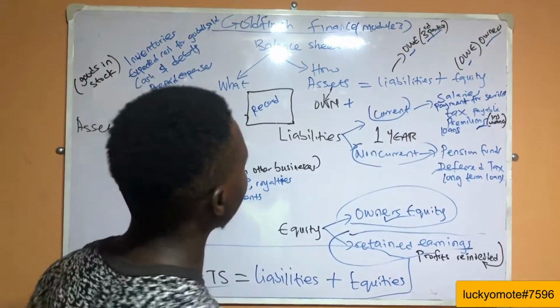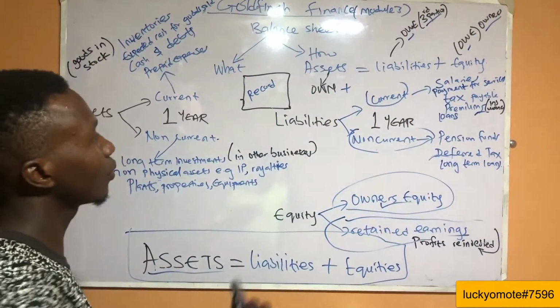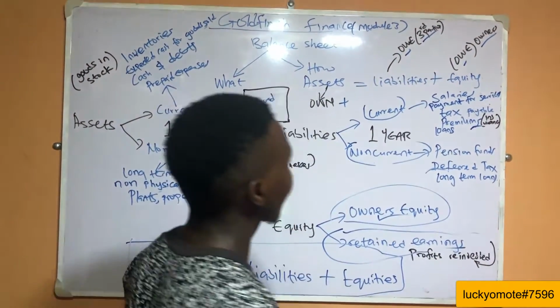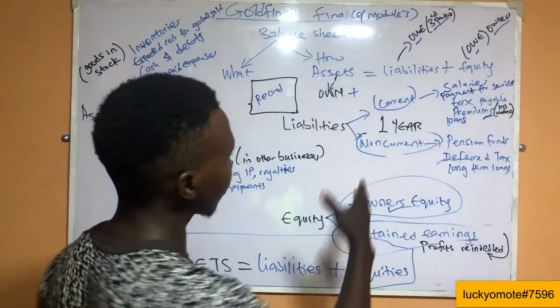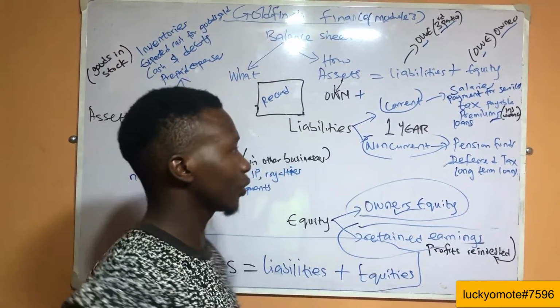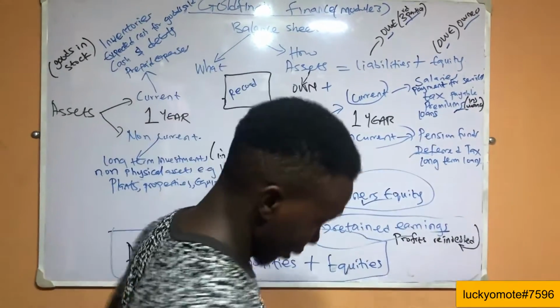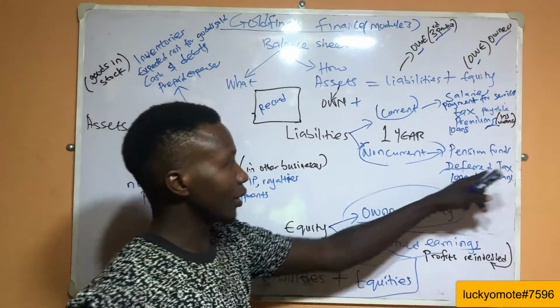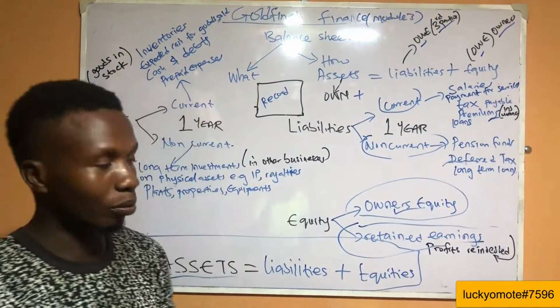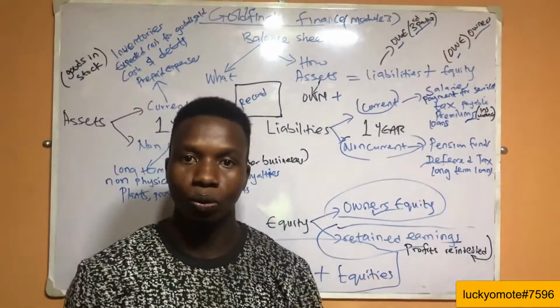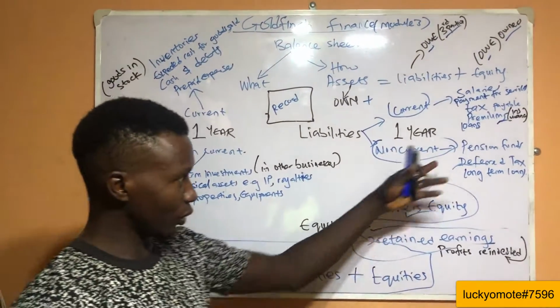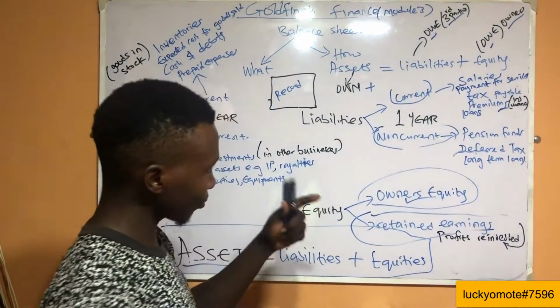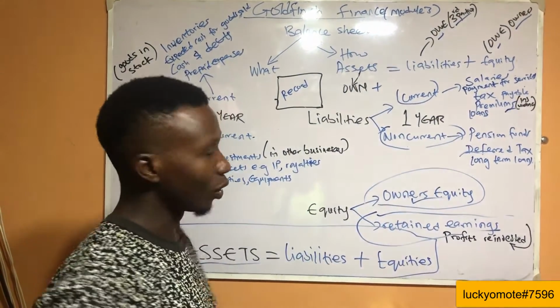So let's go back to the liabilities. We'll have the current and the non-current. In this one, let's talk about the non-current first. We'll have the personal pension fund. The personal pension fund is what, maybe when people are coming to your company to work, if there is no pension fund, they will not be working with their heart.